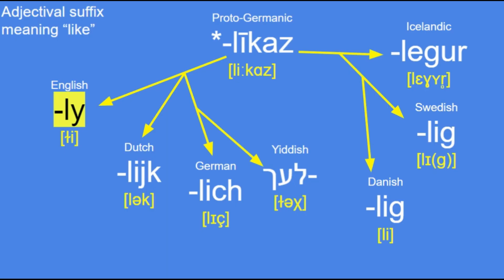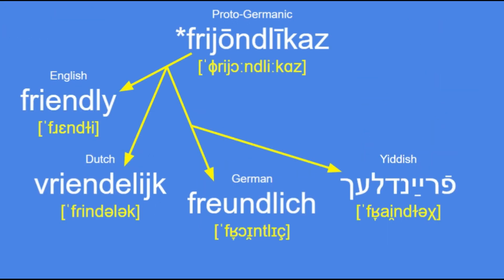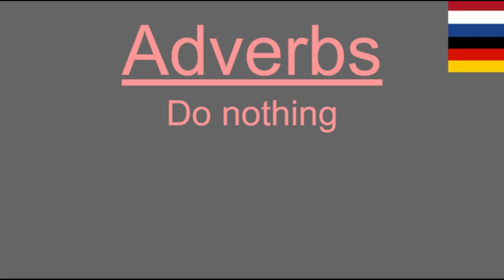Other than that, English innovated a new adverbial suffix -ly out of the Proto-Germanic suffix -līkaz, which was just an adjective suffix and sometimes still is, like in the word friendly. The other West Germanic languages don't have an adverbial suffix.